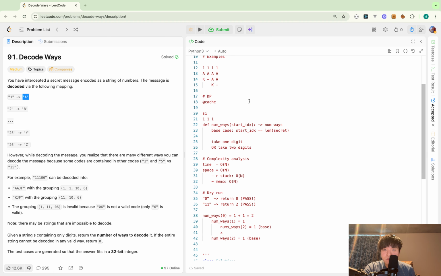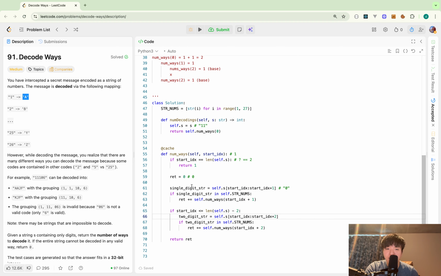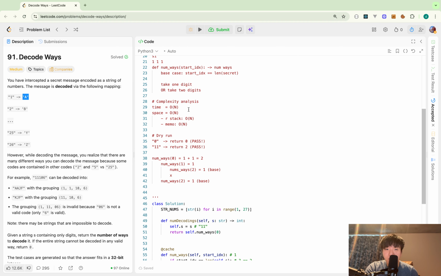Yeah. So basically the recursive function takes the start index in the given string as the argument, and I put the number of decoding ways from each index into the cache. So with that, I basically use the recursion, and once I calculate the result, I can reuse it again and again. So it takes only linear time complexity in total.